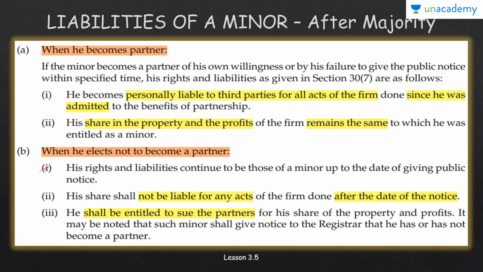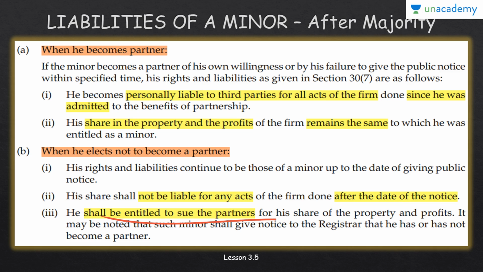Now the next set of liabilities comes when he chooses not to continue with the firm. Now his rights and liabilities continue to be those of a minor up to the date of giving the public notice. Now he has chosen not to be a partner. His share shall not be liable for any acts of the firm done after the date of giving notice. So he has to give a public notice and get himself separated from the firm. Hope that is fine.